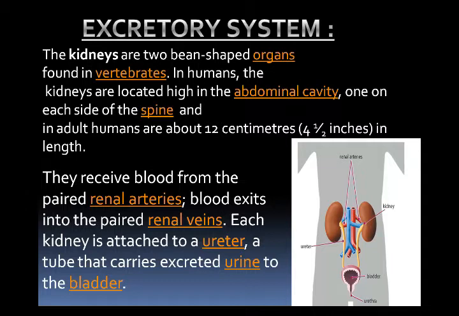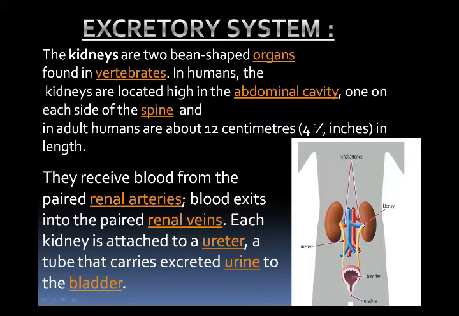From the hilus, renal arteries and renal veins are attached, and the ureter arises from this hilus. This is the depression which is found on the concave side of the kidney and faces the vertebral column. I will show this depression, this one and this one. This is called hilus, and you can see from this hilus, the ureter, renal artery and the renal vein are attached.